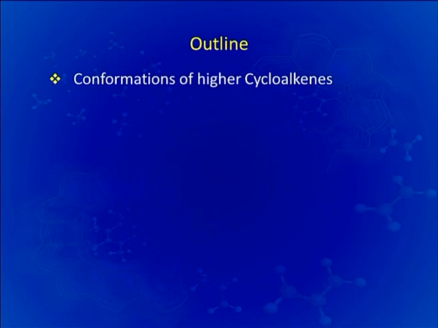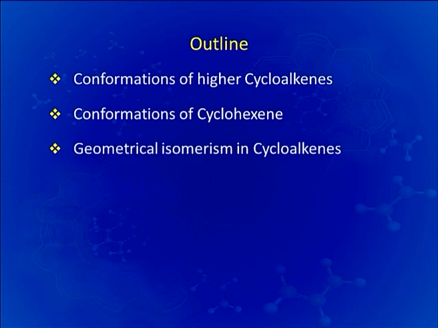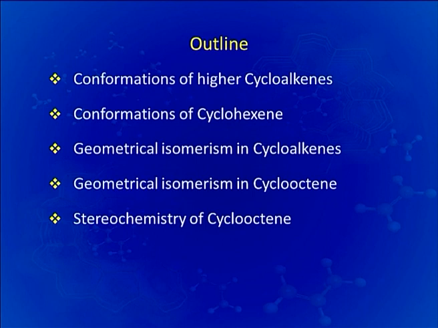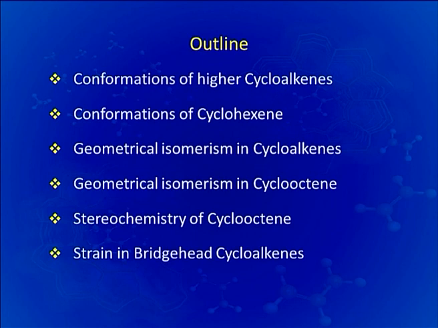We will then discuss the conformation of cyclohexene. We will discuss geometrical isomerism in cycloalkenes also, like cyclooctene. We will then discuss the stereochemistry of cyclooctene, and then finally we will discuss the strain associated with bridgehead cycloalkenes.